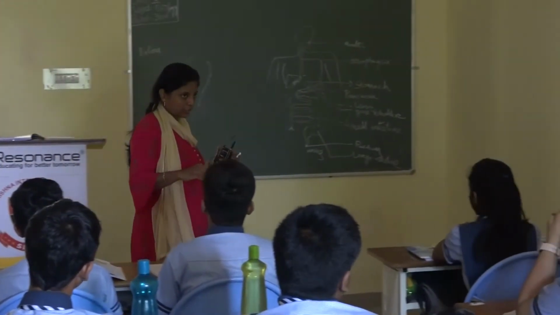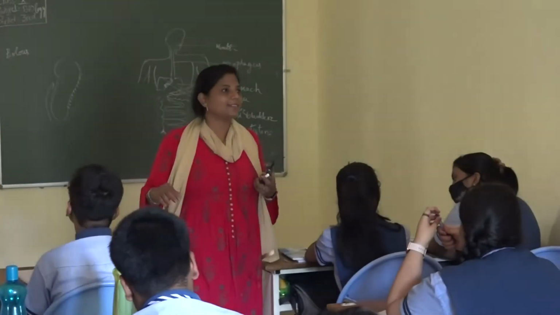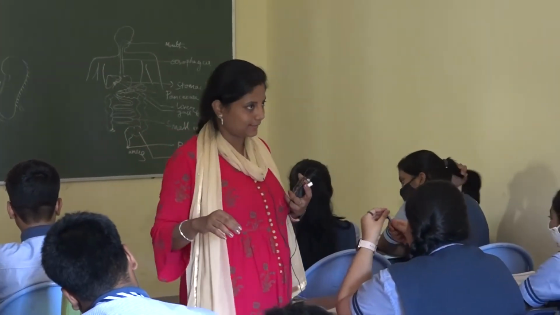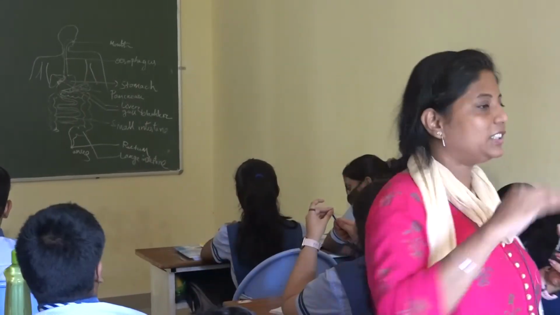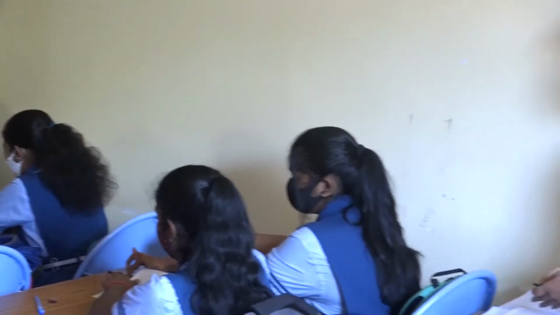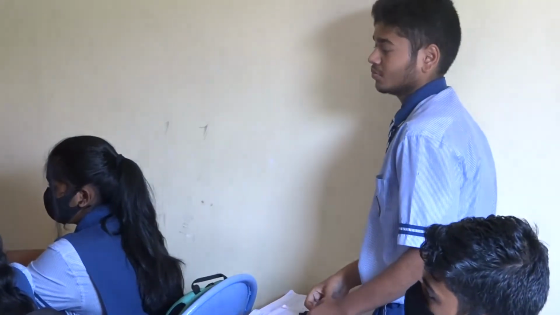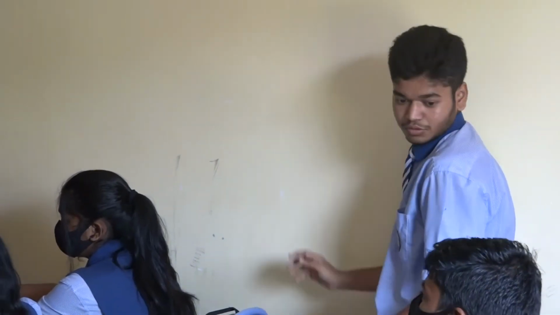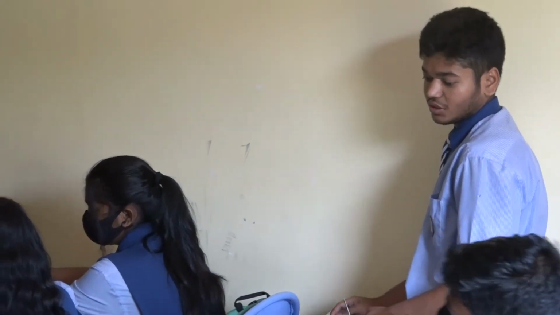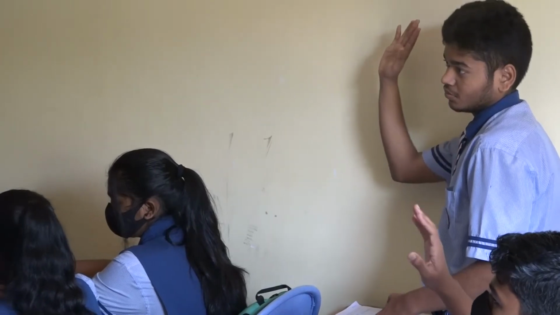Okay, end of your esophagus. First is your stomach. That means end of your esophagus, start of your stomach. Okay. The last sphincter is found in which part? Any guesses? Okay, I am giving you the options.